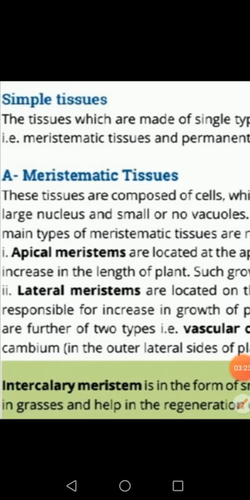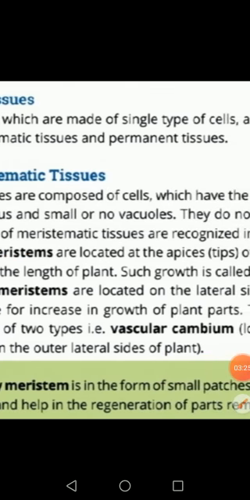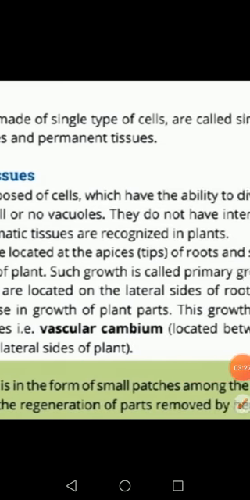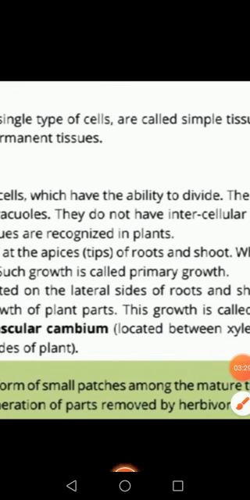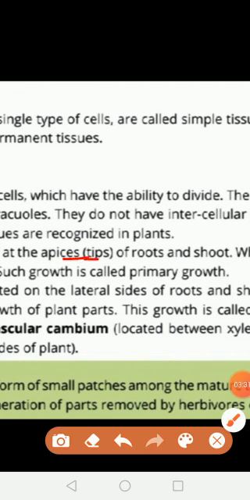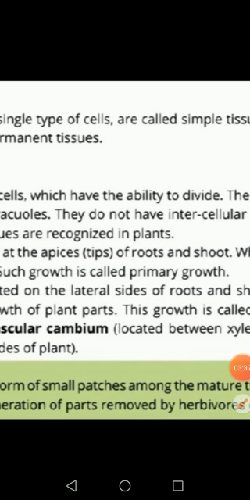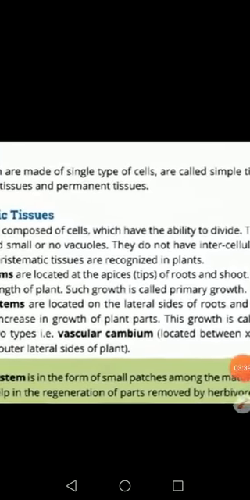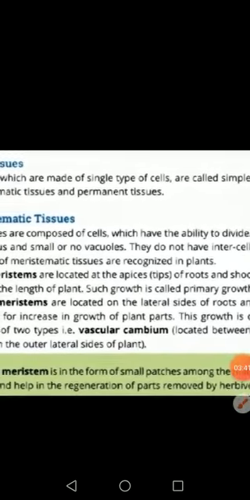Okay, apical meristematic tissues are present at the apex of root and shoot, means at the tips. Apex means tips of root and shoot, so they are involved in increasing the length of these parts.